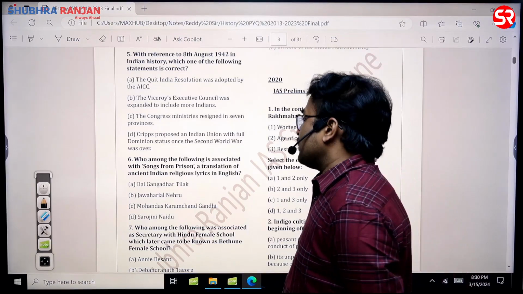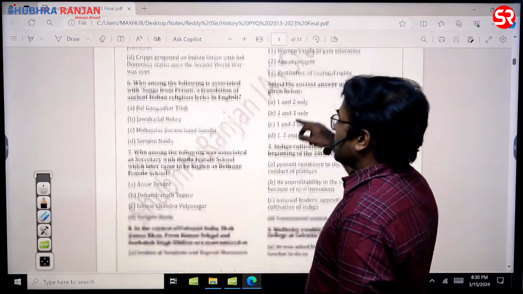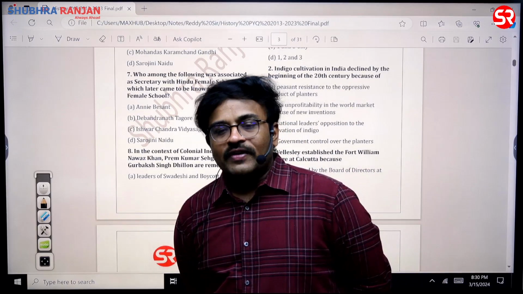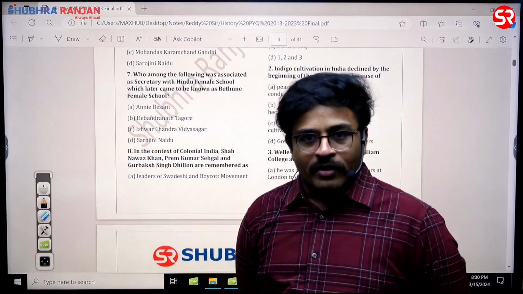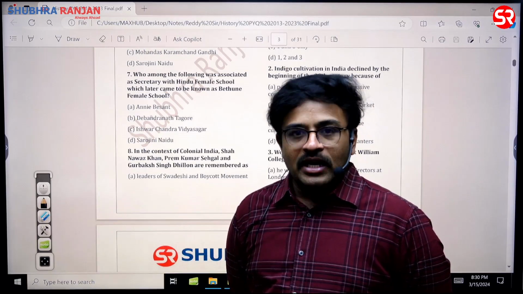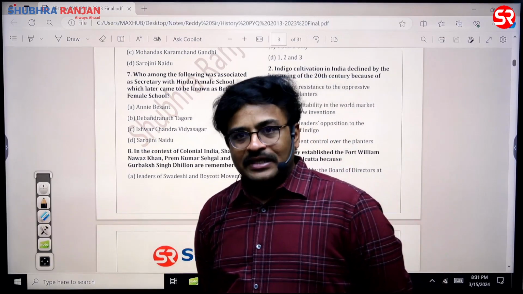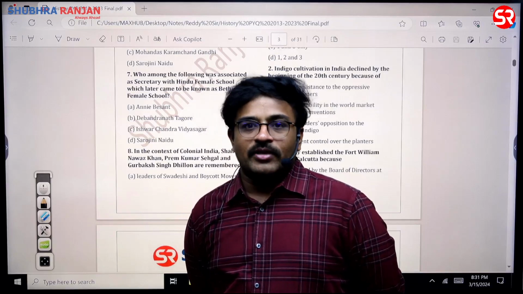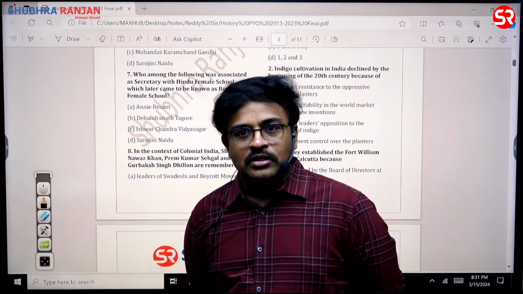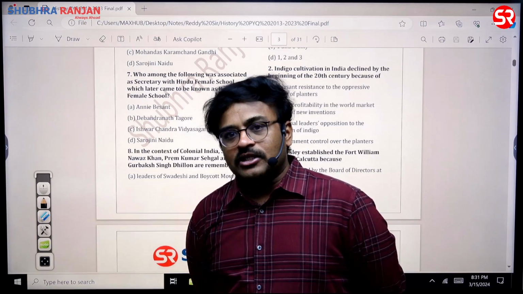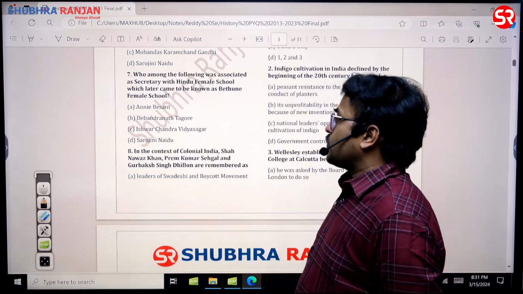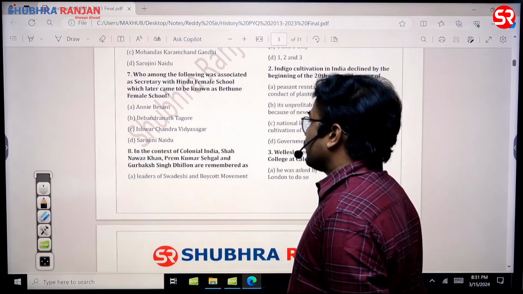Then the next one is, who among the following was associated as the secretary with the Hindu Female School, which later became Bethune School? In fact, one personality who is associated with widow remarriage, that is Ishwar Chandra Vidyasagar. The same person is also associated with female education. He was the principal of the Sanskrit College too. Vidyasagar is the title given to him by the students of the Sanskrit College. The Sanskrit College was originally established by Jonathan Duncan. So all of these are important facts, sir. The answer for this question is Ishwar Chandra Vidyasagar.